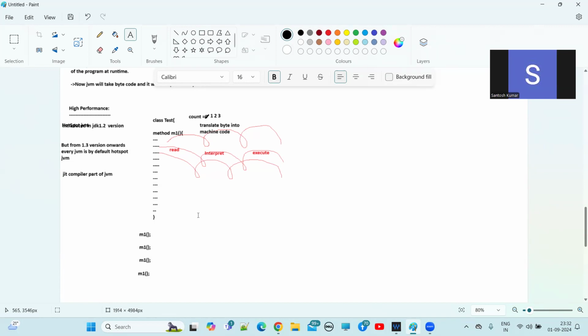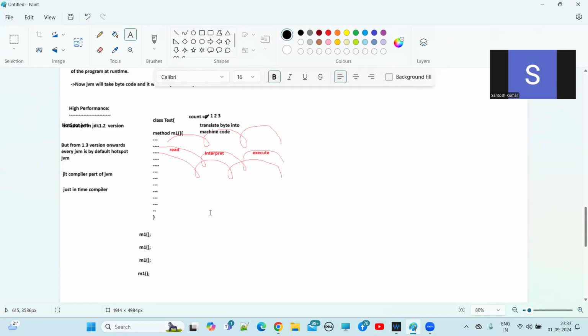Due to this JIT compiler, just in time. JIT means just-in-time compiler. Within less time, it will convert everything into machine code and start executing. Clear? So this is the high performance feature. Hope you understood what high performance is.